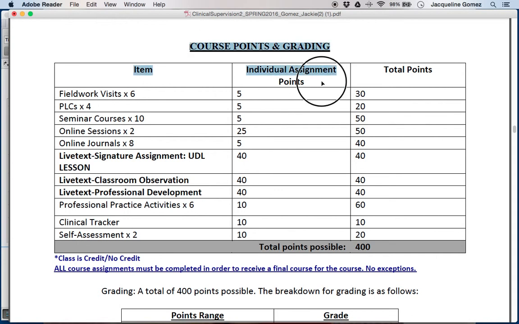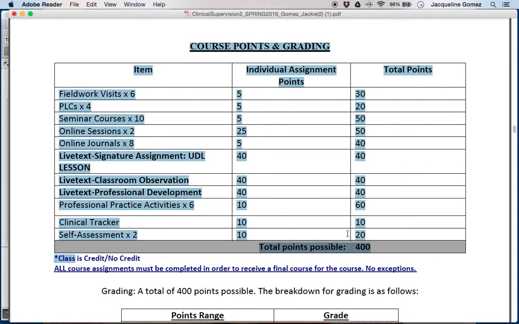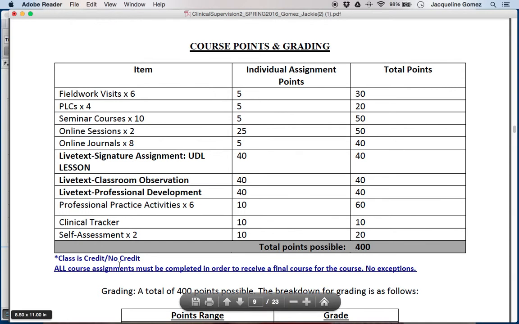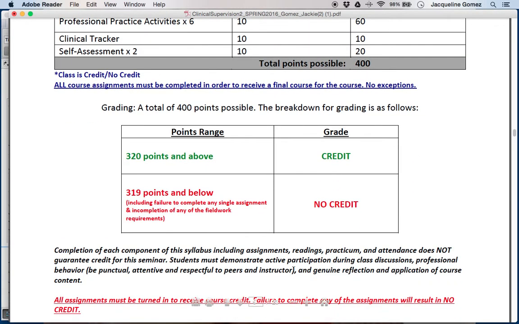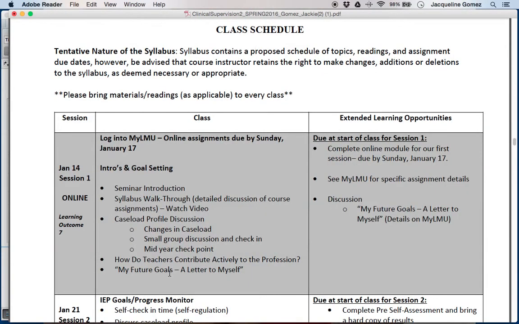This is a little bit more about how I'll be grading and the different points that are possible. Please remember that all course assignments must be completed in order to receive a final grade for the course. I just found my typo, so I will be correcting that shortly. But please remember that there are absolutely no exceptions. This course is credit, no credit, so this helps you see how many points you need to receive credit and how many to receive no credit. Again, all assignments still must be completed though, regardless of your point value.